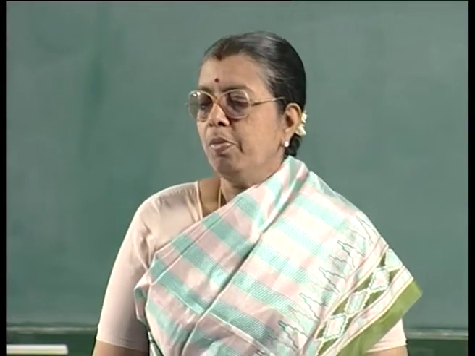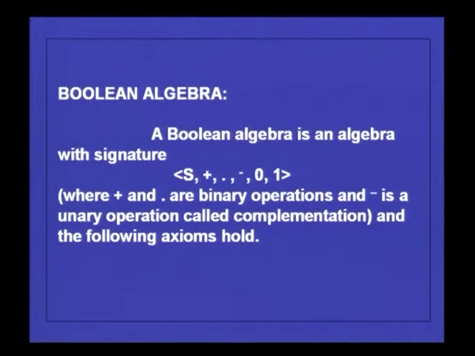We shall see about one more algebra, one more variety of an algebra, which is called Boolean algebra. So, let us see this definition, and then let us go back to the definition of semi-groups, monoids and groups again. Now, what is a Boolean algebra? A Boolean algebra is an algebra with signature S, plus, dot, this complement notation, 0, 1.